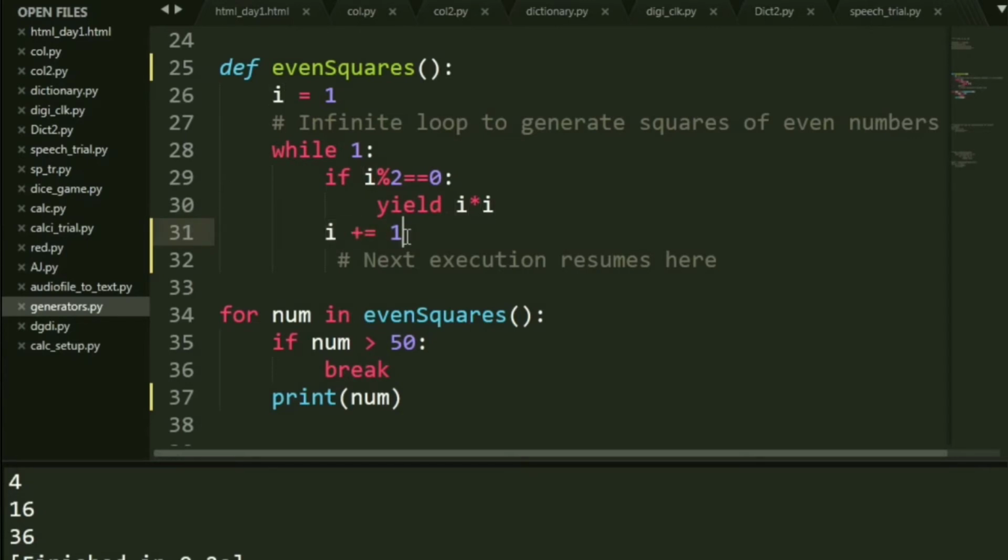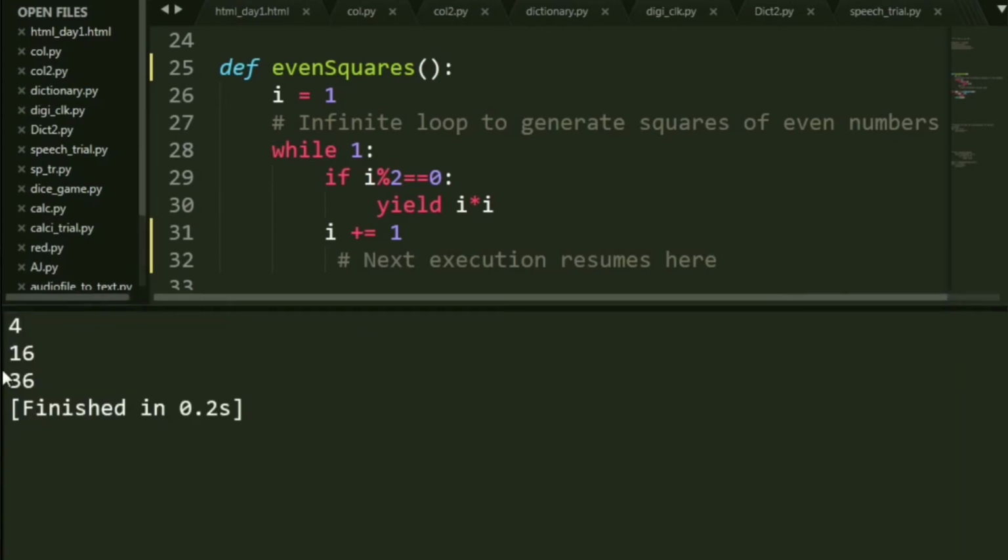Increments I. Now you have I is equal to 2. It again goes to the if condition, checks it. It is correct this time, okay, because it satisfies the condition. And now it comes to yield I into I. Now this will basically be 4. Now 4 is returned to num out here. Now num has the value 4. So if 4 is greater than 50, which is not true, and hence 4 is printed down here.